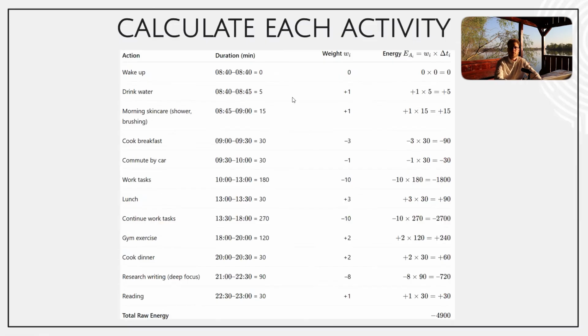Let's just multiply what we have, minutes per this weight. Next thing, let's calculate for each activity the actual difference of the start and end time and multiply by weight. As an example, drink water at 8:40, we have 5 by module, and multiplying by 1, we have plus 5 points of energy. Let's move to the work task. So we've spent 3 hours, 180 minutes multiplied by -10, it will be minus 1800. So quite a lot. And if we sum up all our activities and multiply by this weight, we'll get minus like, whatever, 5,000 or 400,900. And this is an example of total raw energy that we've spent during the day.